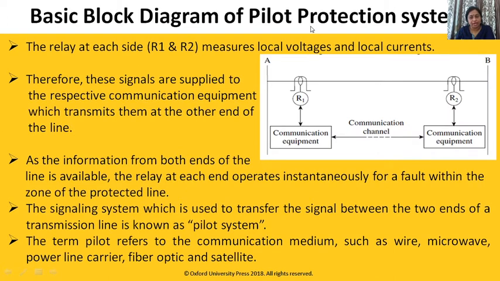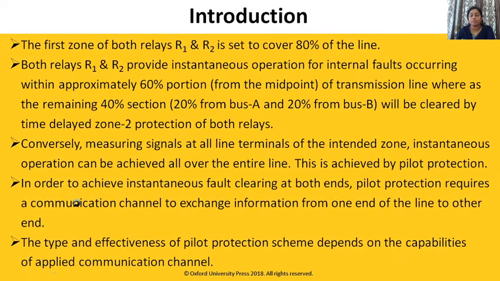So in the basic block diagram of a pilot protection scheme, we have communication equipment at this end and communication equipment at the other end, with a transmitter receiver at each end. If you are using a microwave channel or power line carrier communication, then we use a transmitter receiver at each end. These signals are supplied to the respective communication equipment which transmits them to the other end of the line. As the information from both ends of the line is available, the relay at each end operates instantaneously for a fault within the zone of the protected line.